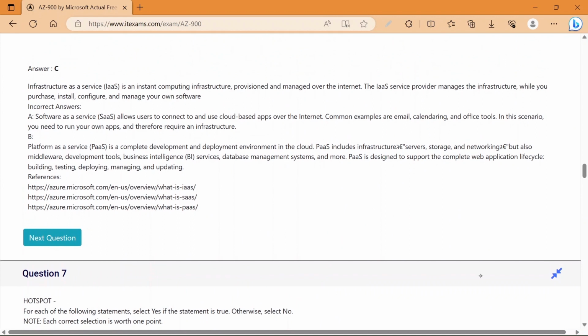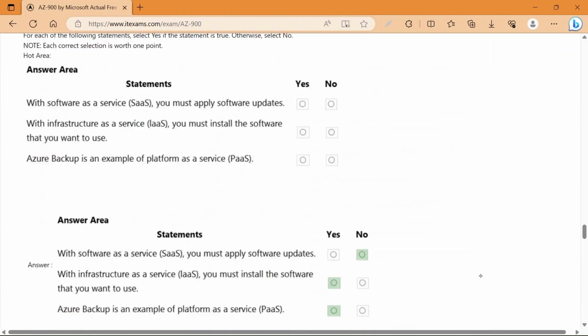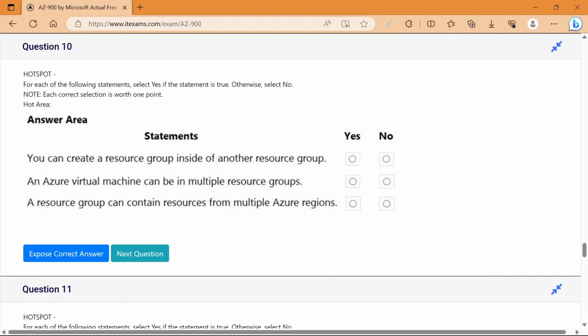So software as a service allows users to connect to and use cloud-based apps over the internet. Common examples are email, calendaring, and office tools. In this scenario, you run your own apps and therefore require an infrastructure. Okay, for running a software as a service, we need to acquire an infrastructure, and we can run our own apps on that.